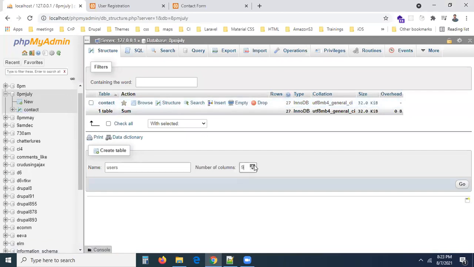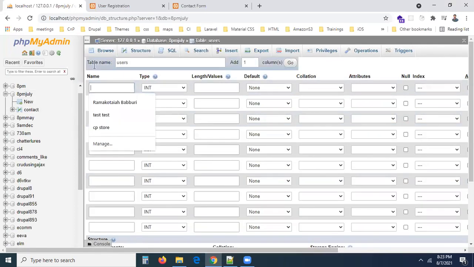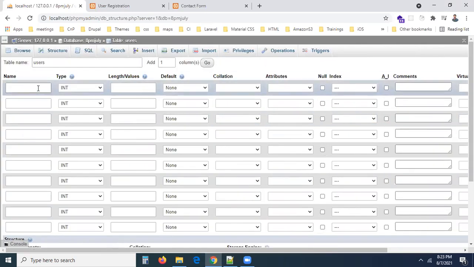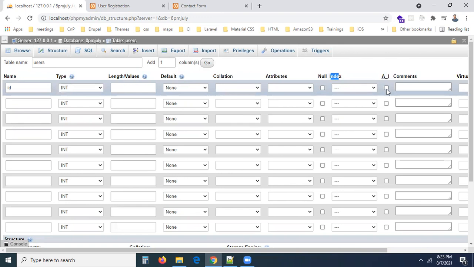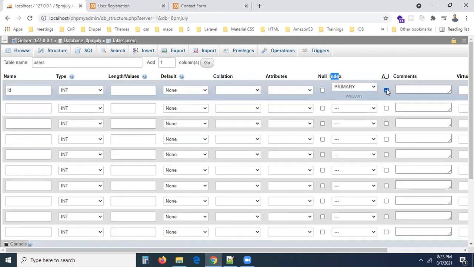Now all of you try to see, this table creation is a little bit different from the previous one. The first one is going to be ID. Try to see carefully, guys. ID is always an integer. Here, A_I: if you select A_I, it will be selected as a primary key. Can you see? I'm checking the checkbox. Primary key selected. And one more thing, if you want to set a primary key for any column, the column type should be integer. See, only a number can increment, right? A character will never increment, right?